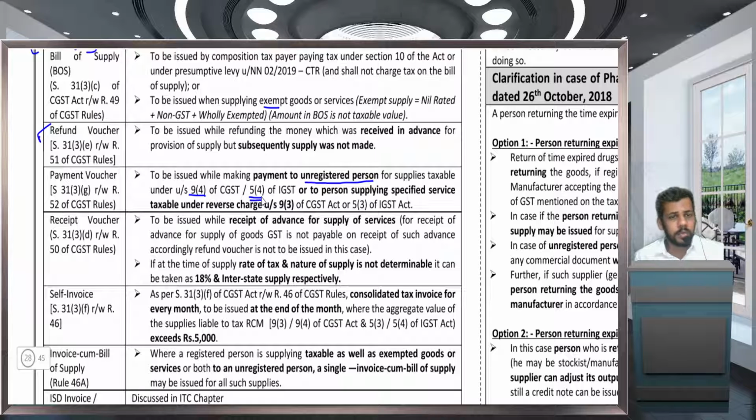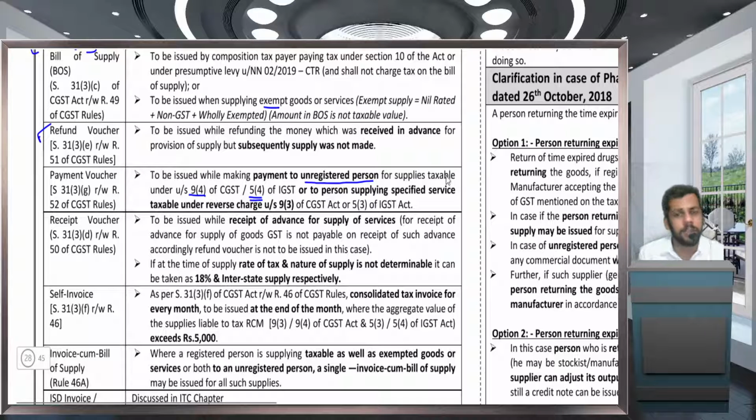Next one is when you are making payment to a person whose supplies are taxable under reverse charge as per 9(3) or 5(3). Then you are required to issue a payment voucher whether he is registered or unregistered. So even if you are taking services from a GTA who is registered, but you are going to pay tax under RCM as per section 9(3), you are required to issue a payment voucher while making payment to that supplier.